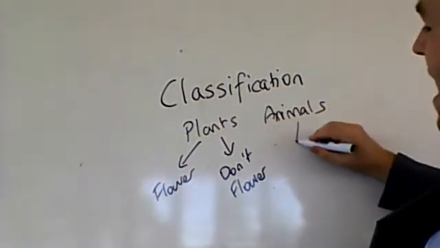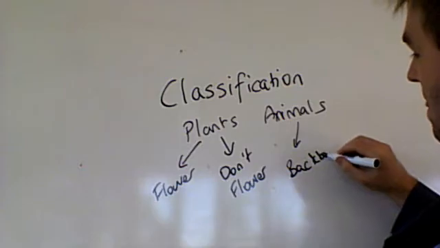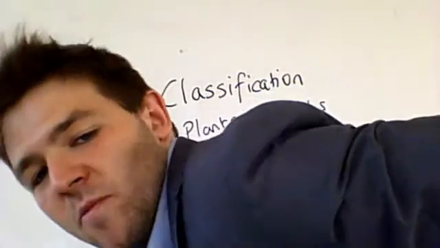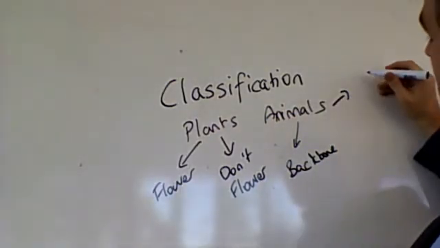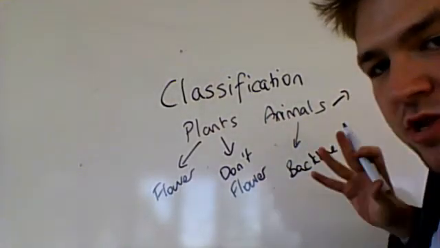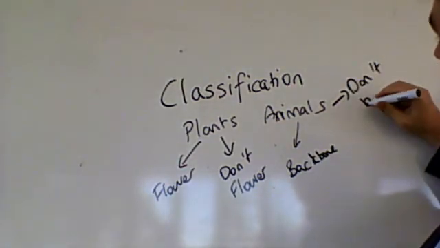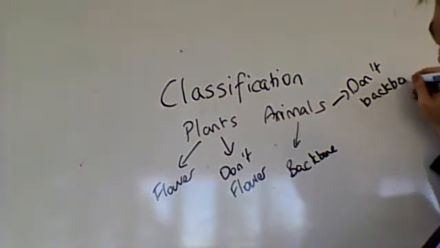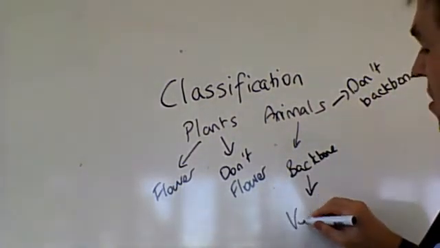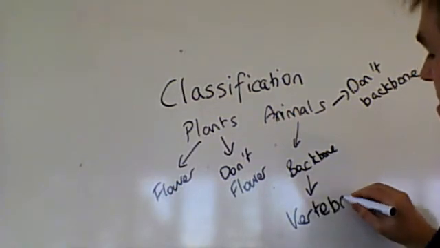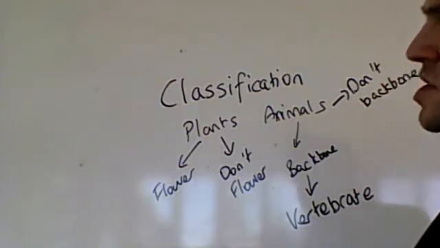And we usually split animals into those that have a backbone, so something going up through the middle of the back. Humans do. We have many backbones, in fact. Most animals also have many backbones, so it's flexible. And those that don't have backbones. Having a backbone is something called a vertebrate. All animals that have a backbone we call vertebrates.